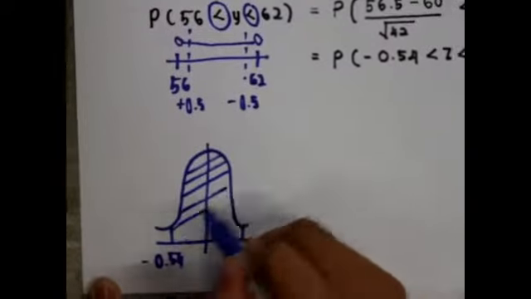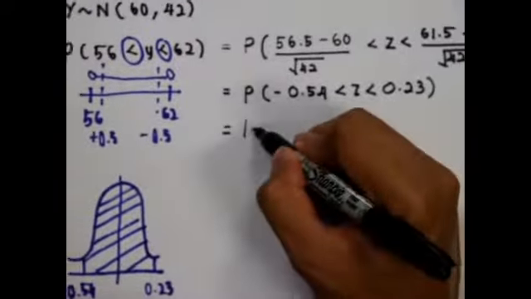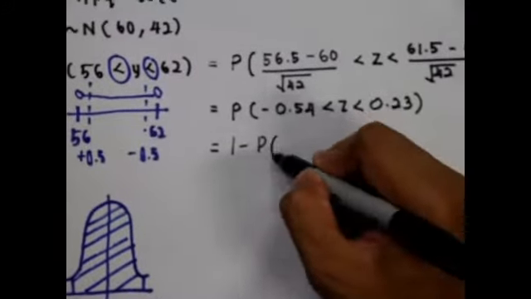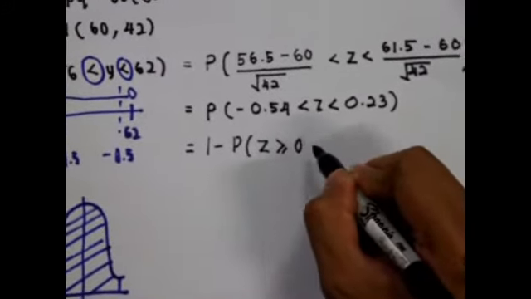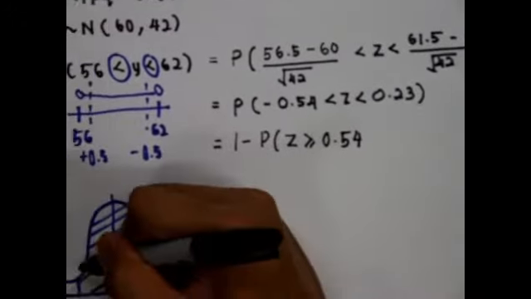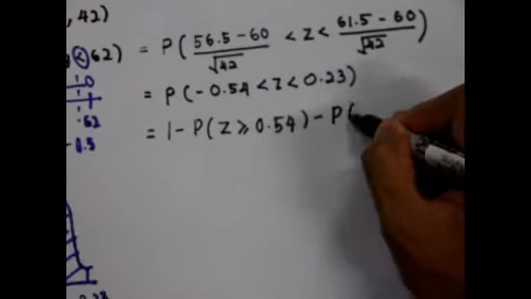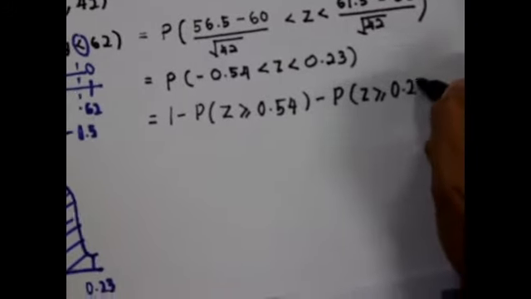From there we get our Z value, which is more than negative 0.54 but less than 0.23. So we have to take 1 minus P, because Z more than or equal to 0.54, minus Z more than or equal to 0.23.